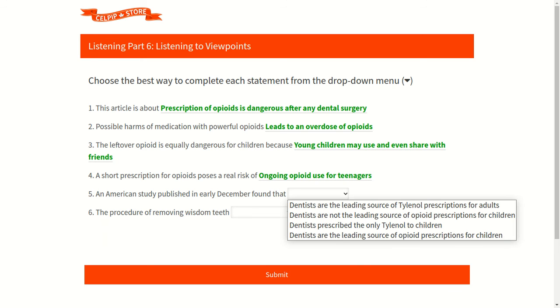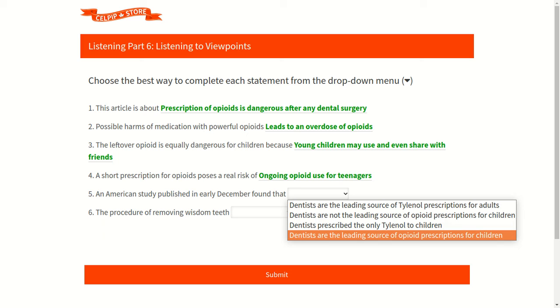Let's check out the available options. Option 1 is, dentists are the leading source of Tylenol prescriptions for adults. Option 2 is, dentists are not the leading source of opioid prescriptions for children. Option 3 is, dentists prescribe the only Tylenol to children. And last option 4 is, dentists are the leading source of opioid prescriptions for children.